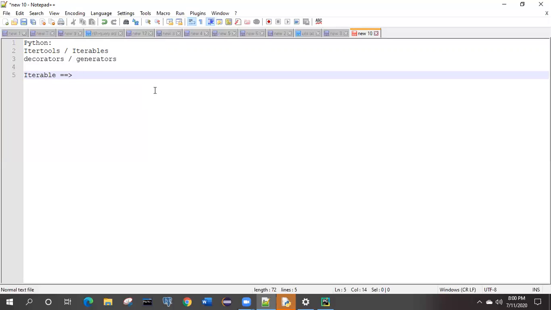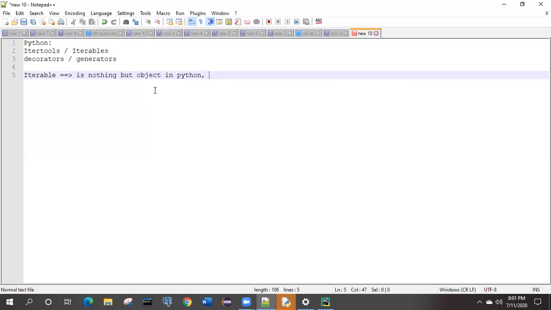So what actually is an iterable? An iterable is nothing but an object in Python. If I'm telling you that it is an object in Python, we have multiple objects available in Python, so how can we define iterables, right?